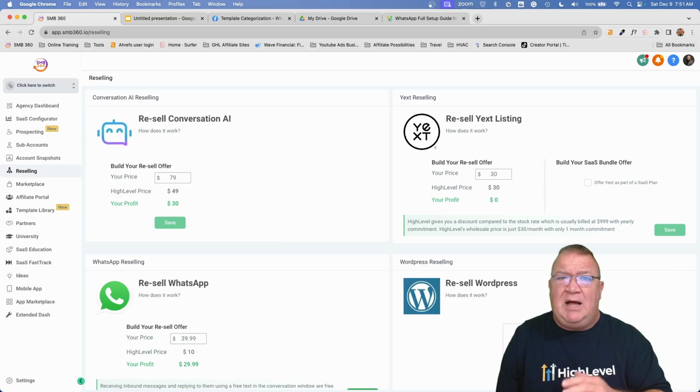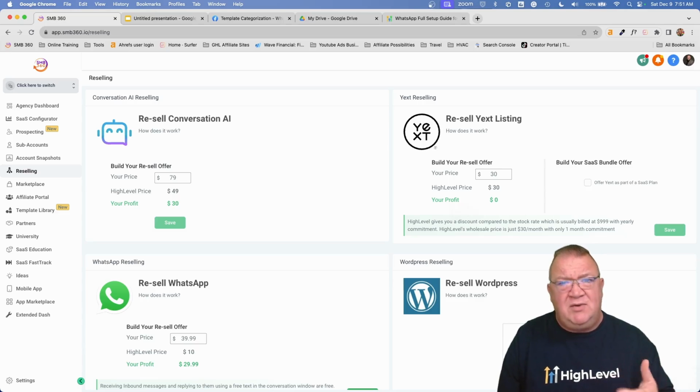And then finally, how do you use WhatsApp? Once you've got it set up and configured, how do you begin using it, and how does it work so that you can in turn explain this to your clients? Okay, so here we go.